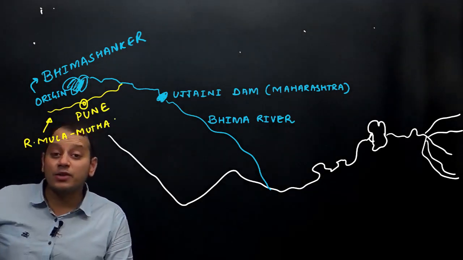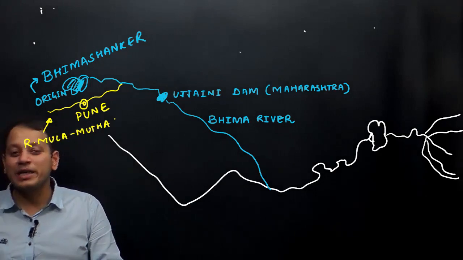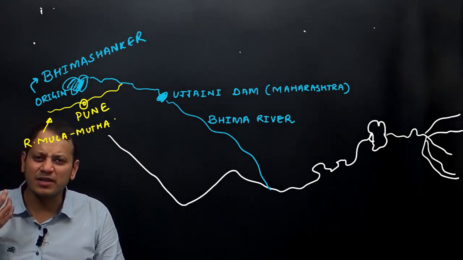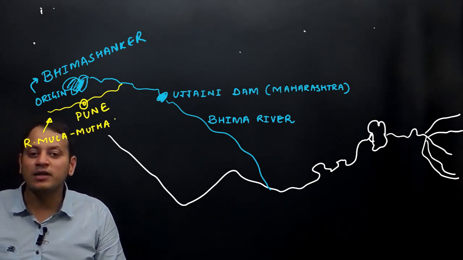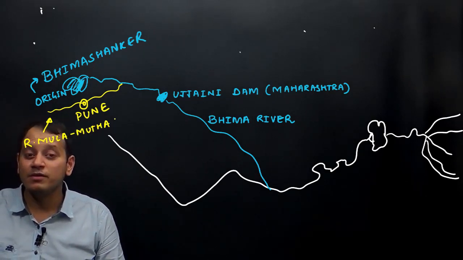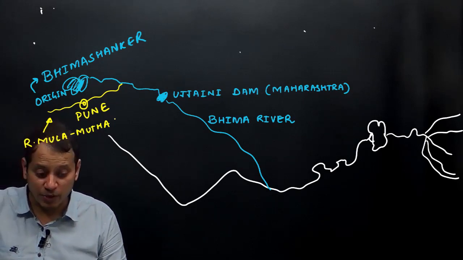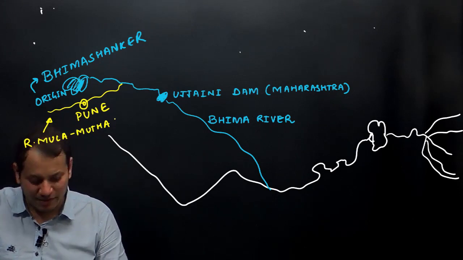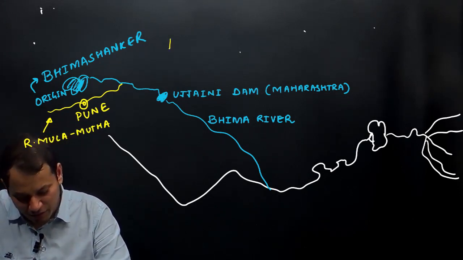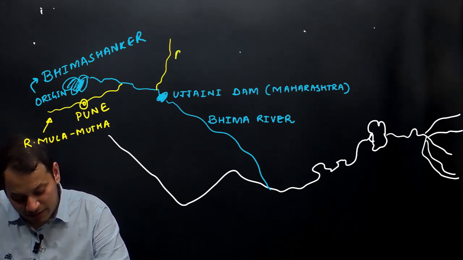Actually, these are two rivers, but I am not doing it in so much detail because we are studying for an all India service examination. So remember, Mula Mutha, where the important city of Pune is located. The other important tributary of river Bhima is river Sina.